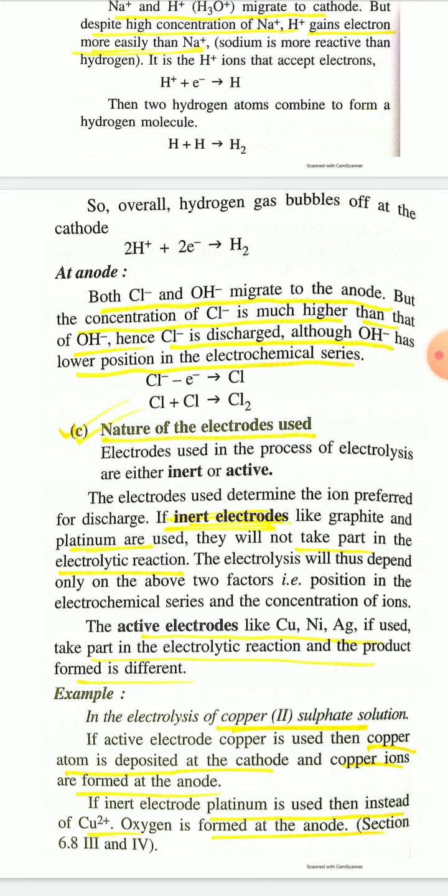That means position of the ions in the electrochemical series and concentration of the ions. The inert electrodes will not take part in the electrolytic reaction.